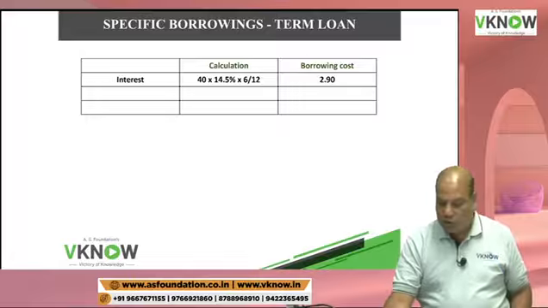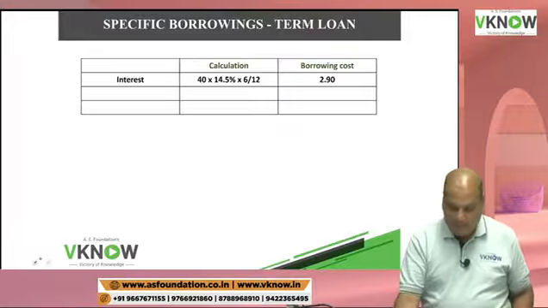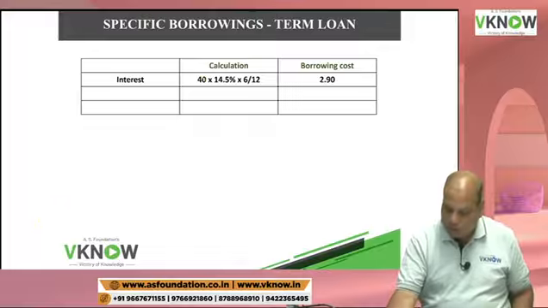Interest will be charged on the term loan. The term loan was taken on 1st July. So you keep the question in front of you. Question number 23. 40 lakh rupees the loan.